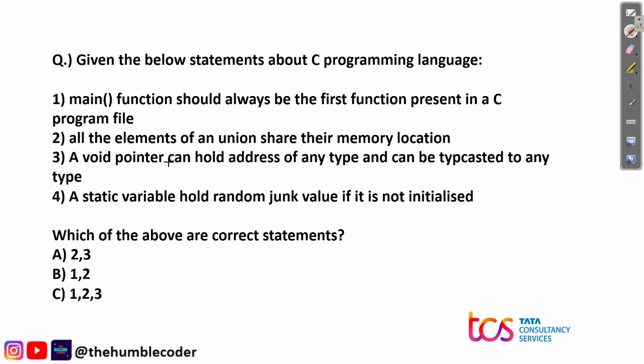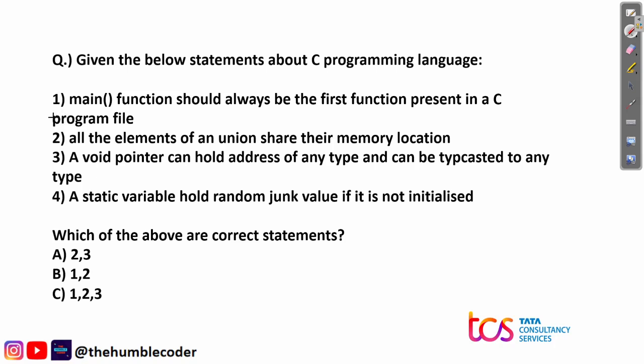Third: a void pointer can hold the address of any type and can be typecasted to any type. And the fourth option: a static variable holds a random junk value if it is not initialized. We have to tell which of the above statements are correct. Out of 1, 2, 3 and 4, which of them are the correct ones?